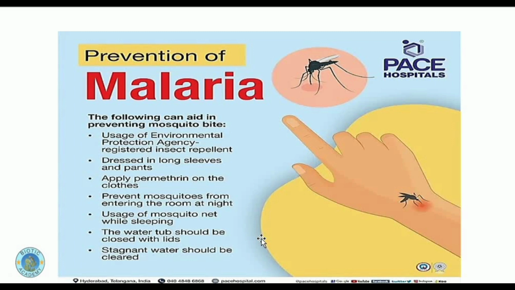So I hope today you have understood how these communicable diseases are transmitted by the vector insect. Especially we discussed malaria today, how the mosquito plays its active role in the transmission of malaria and infecting a big population of humans all around the world.